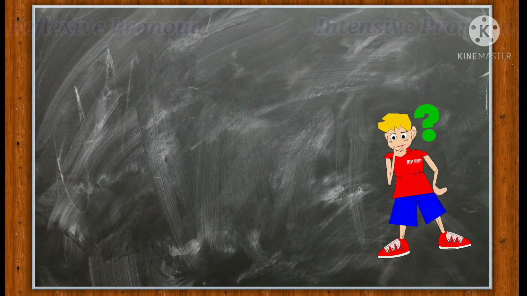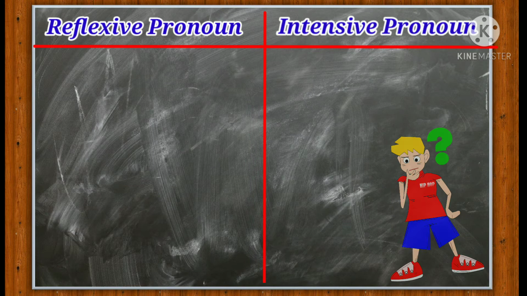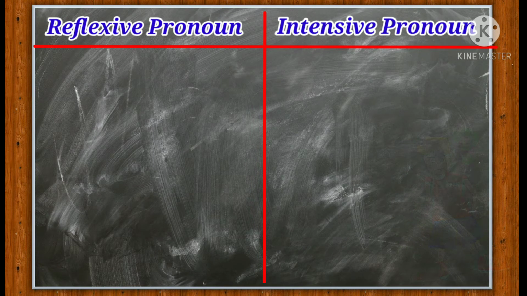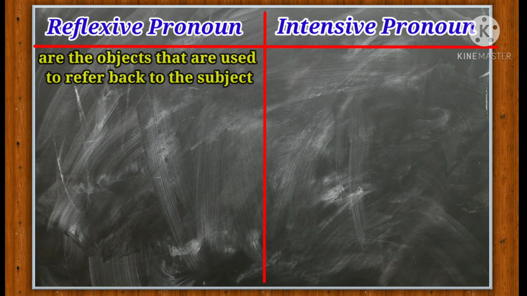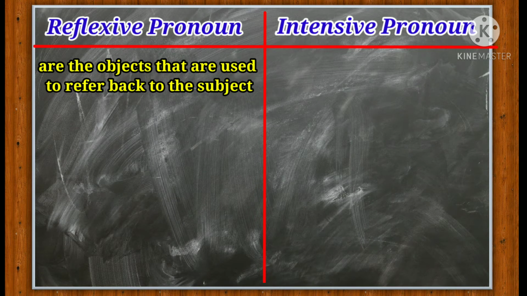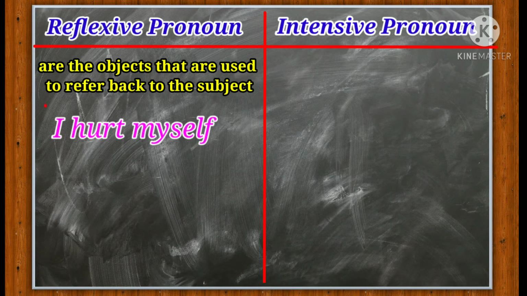So reflexive pronouns are those which reflect upon or go back to the subject. They are basically the objects that are used to refer back to the subject. Okay? And that subject can be a noun or a pronoun. Alright? For example, look at this sentence. I hurt myself. So here I is the subject, right?